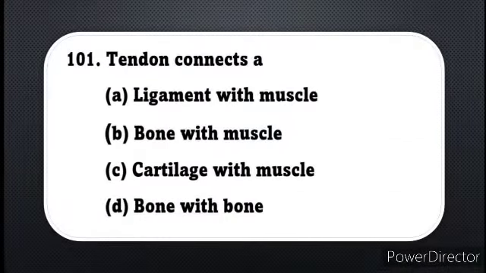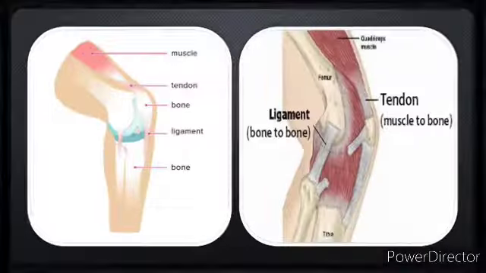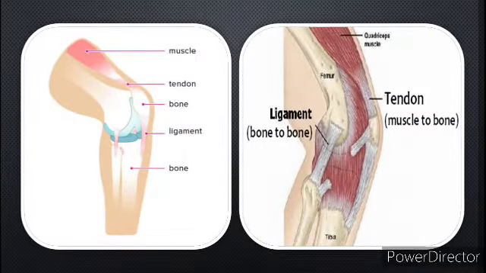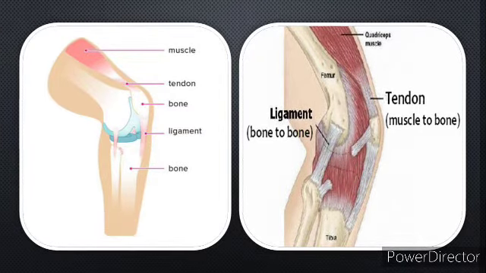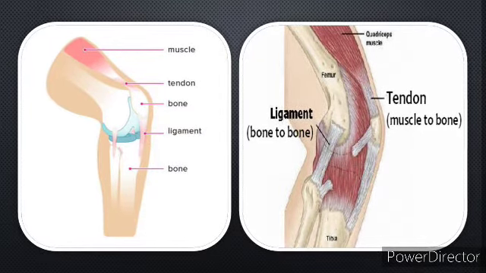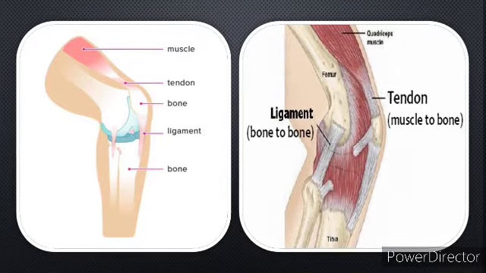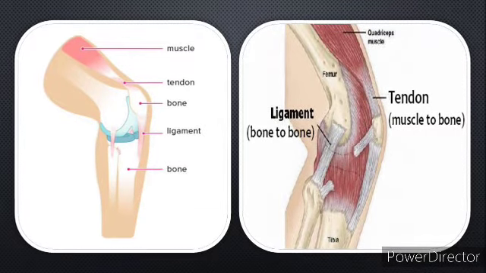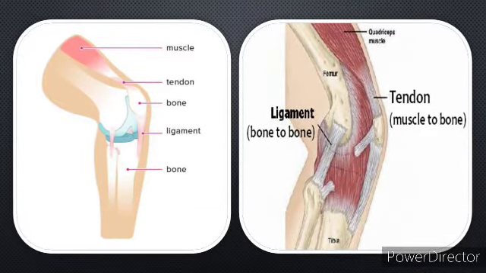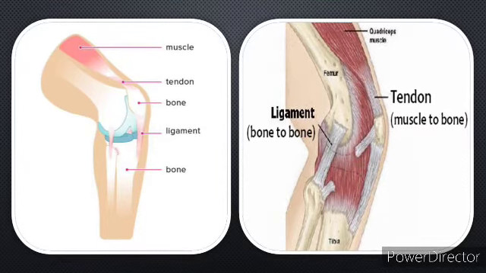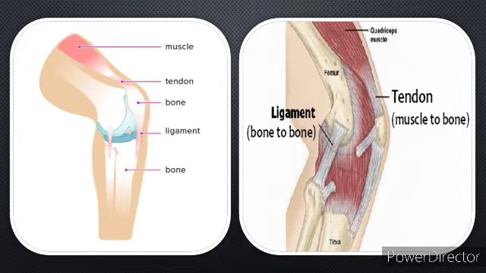Question number 101. Tendon connects a... So what is a tendon? It is a fibrous connective tissue which attaches muscle to bone. So among the options, the right answer is option B, bone with muscle, because tendon is a dense fibrous tissue that binds the muscle to the bone.